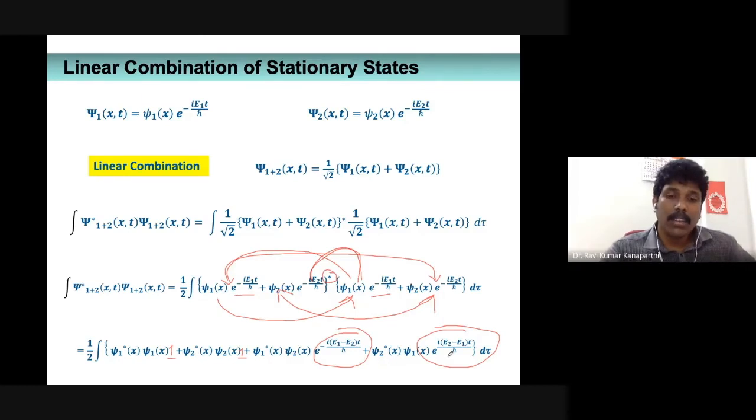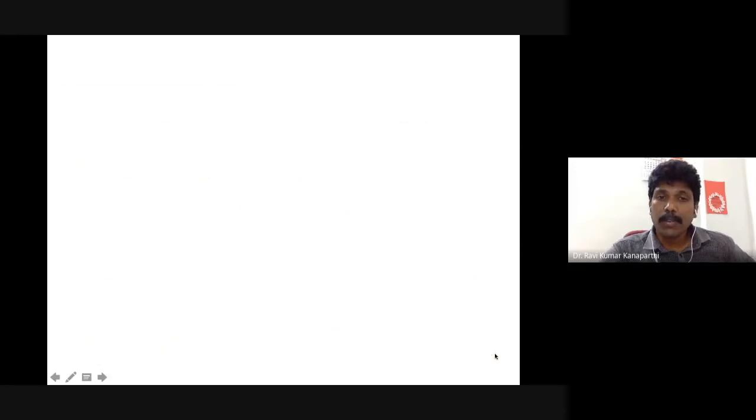You can see here, when you look carefully, what is this term? This term doesn't have any time component. What about this? Even it doesn't have any time component. What about this? Yes, there is a time dependency. This is the product of two wave functions multiplied by a time factor, and again here you have two wave functions multiplied by a time factor. So my answer is very simple.